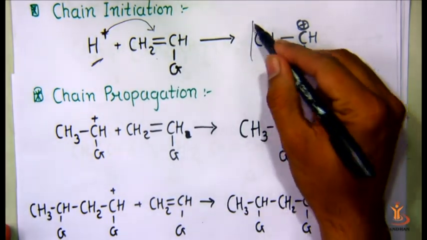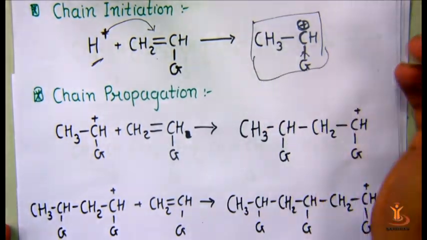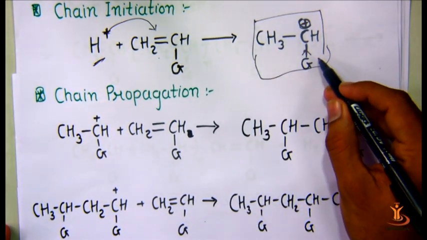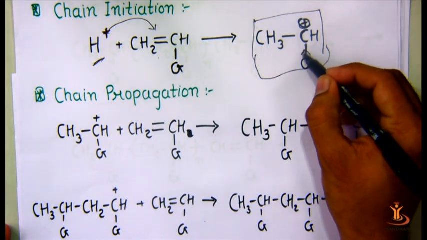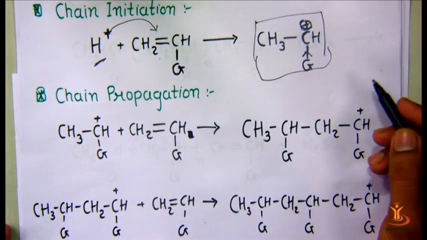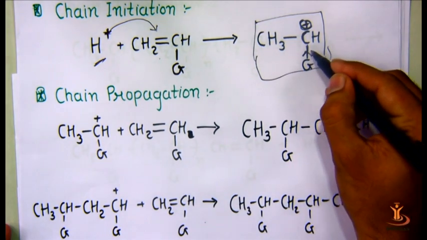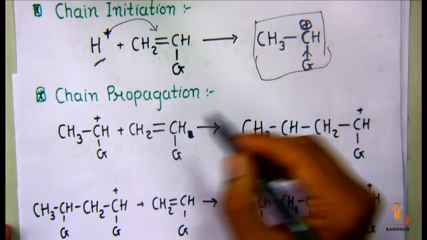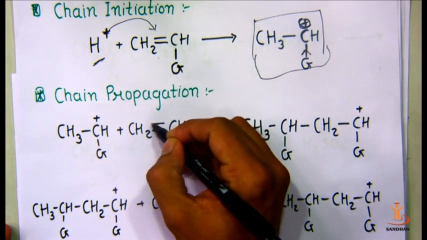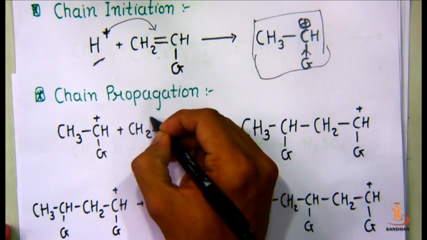Here we generate a new, larger initiator, and this species is the active species which undergoes the propagation reaction. Reaction with a new monomer is carried out.